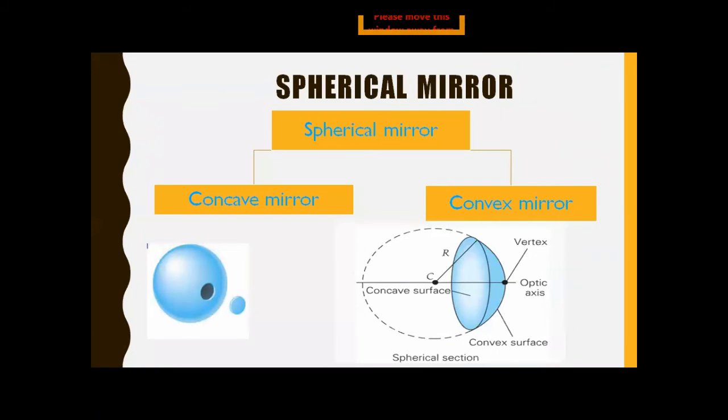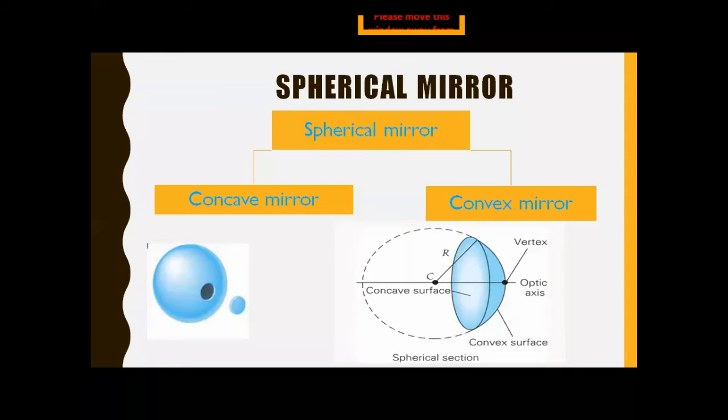Now the spherical mirror is divided into two mirrors, that is concave mirror and convex mirror. As I told you, the spherical mirror is a part of a big sphere, and if we take some part of it and polish it from the inner side, it becomes a concave mirror, and if we polish it from the outer side, it becomes a convex mirror.